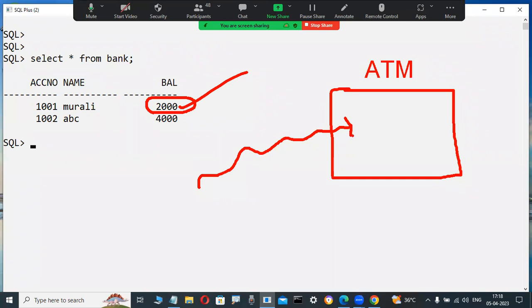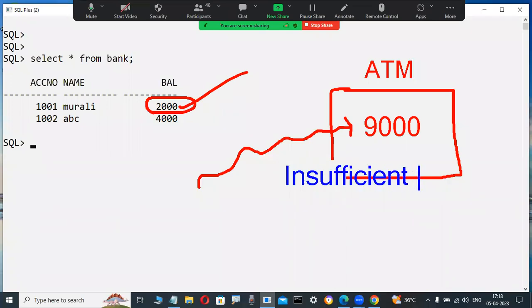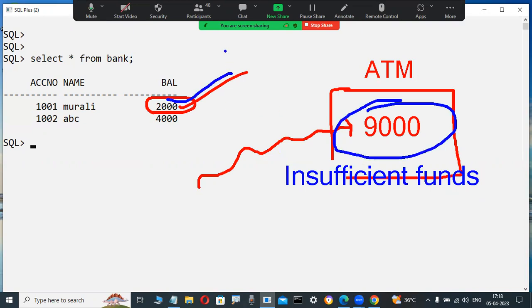Suppose I insert the ATM card at the ATM machine. Many options are there. After the PIN number, finally it asks to enter the amount. I type 9000. What happens? It gives us a message: insufficient funds. Why does it give that message? Because I am trying to withdraw more than the available balance. But the machine knows this.